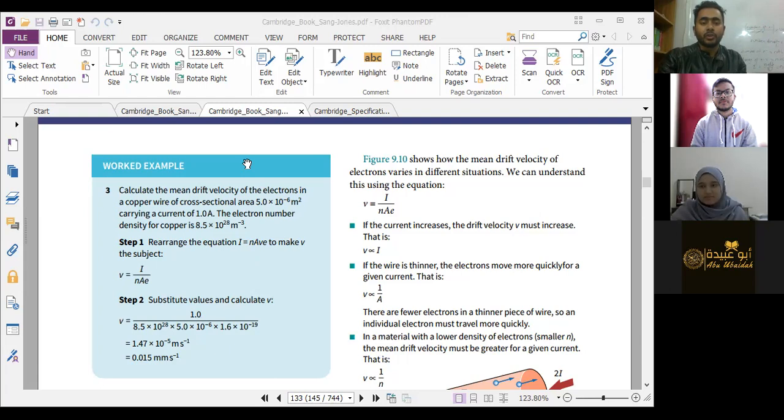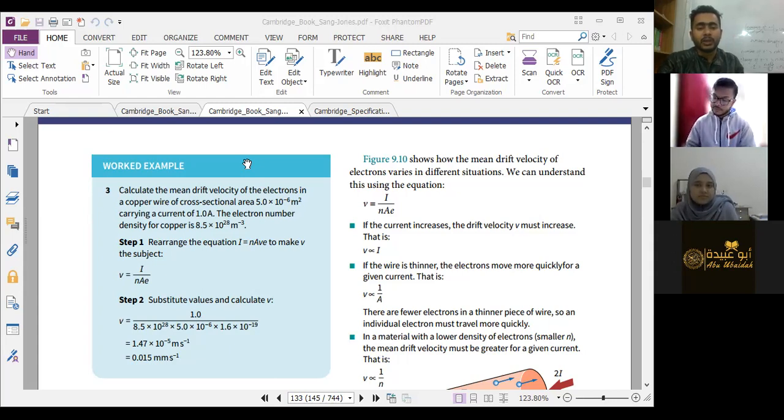Okay, so the electrons in a copper wire of cross sectional area 5 into 10 to the power minus 6 meters square carrying a current of 1 amps, the electron number density for the copper is 8.5 into 10 to the power 28 per meter cube. Did you notice the number? 8.5 into 10 to the power 28 per meter cube. The copper wire has this many electrons per meter cube, huge, right?